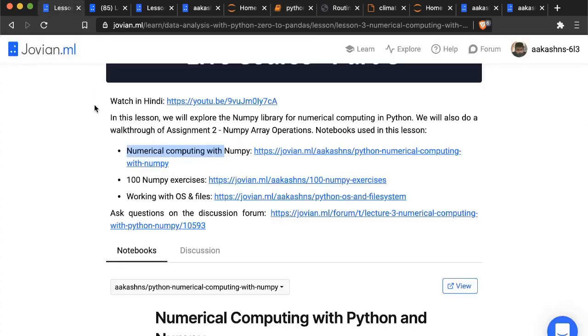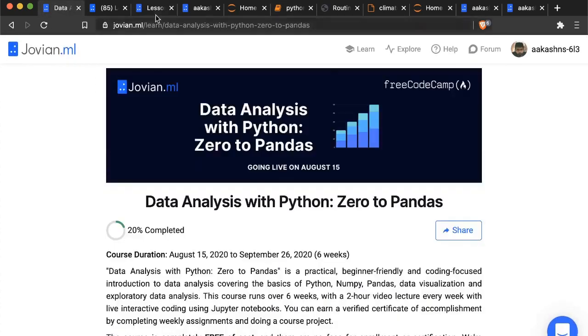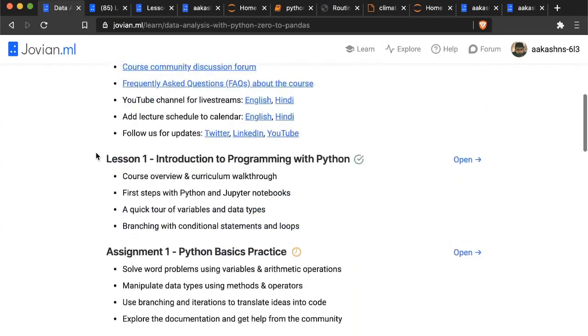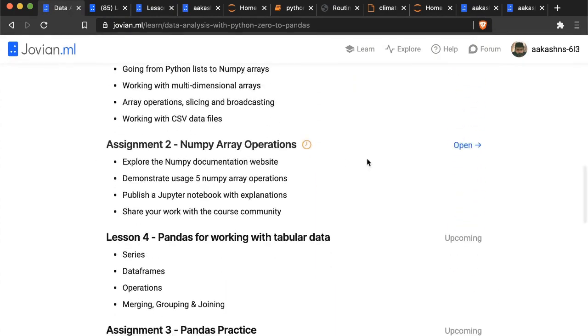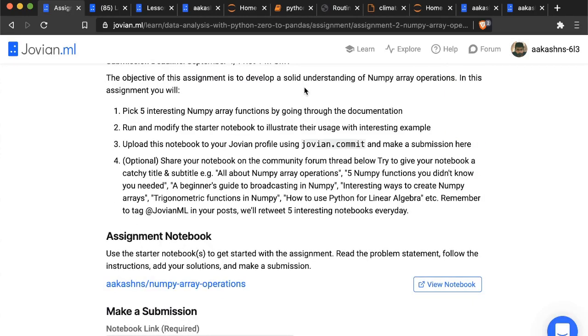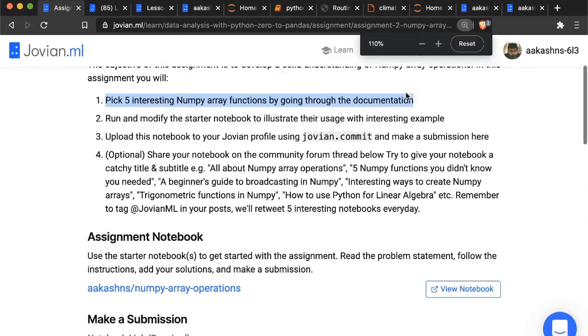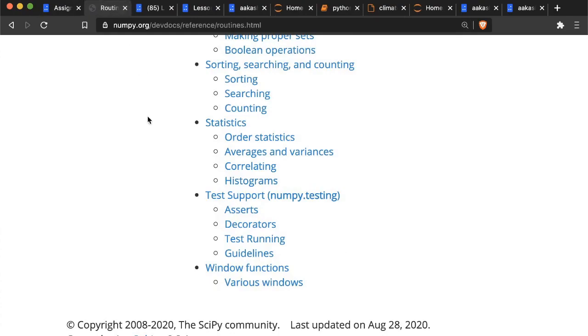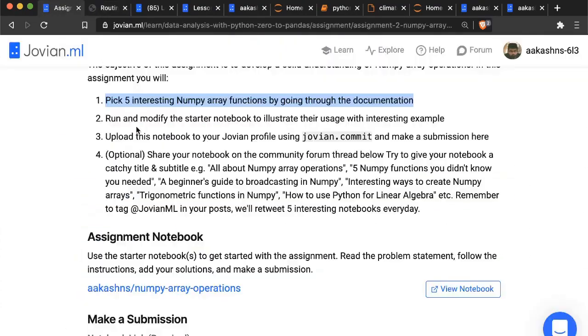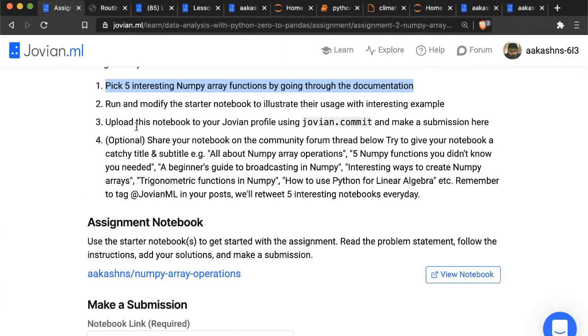So if I come back to the course page, that is zerotopandas.com. Now here on the course page, you can see that assignment 2 is now live. And the objective of this assignment is to build a solid understanding of some NumPy array operations. So what you need to do is pick 5 interesting NumPy array functions. You will do that by going through the documentation, specifically by going through this page on routines, and then you will run and modify a starter notebook.